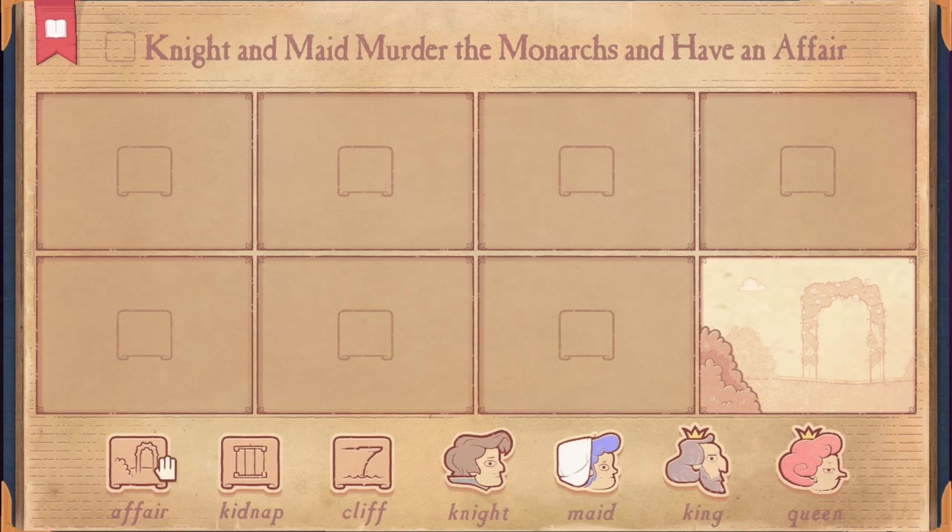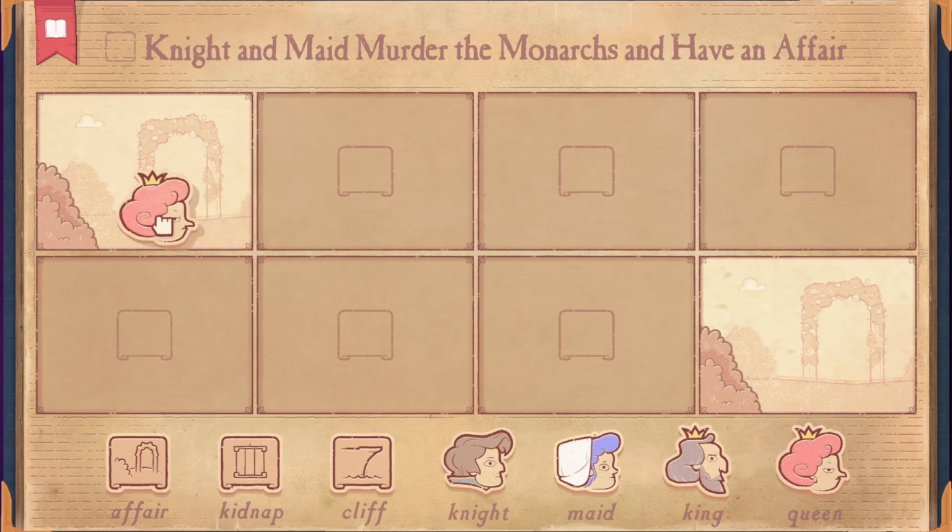So now I guess we have to figure out why the king and the queen die here. So we definitely know there has to be an affair going on. And we have a kidnap stage here, which means that someone's going to get kidnapped, get angry, and then tell the other person. And then the person who saves the cage person will be the one killing the person off the cliff, right? And we know that the person on the cliff that pushes them has to be either the knight or the maid.